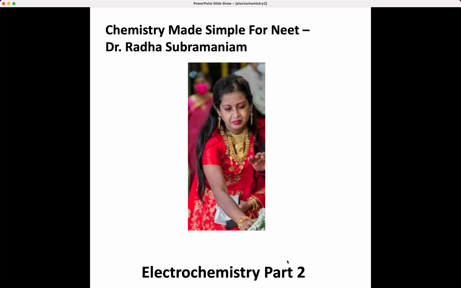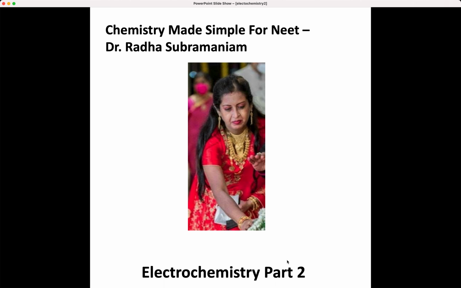And aldehydes, ketones and carboxylic acids would be 3%, organic compounds containing nitrogen is 1%, biomolecules 3%, it is a very easy chapter and scoring one also. Polymers also it is very easy, 3% weightage is there. Chemistry in everyday life 4%, environmental chemistry will be 1%. So that is all regarding the weightage of different chapters from chemistry for the NEET exam.